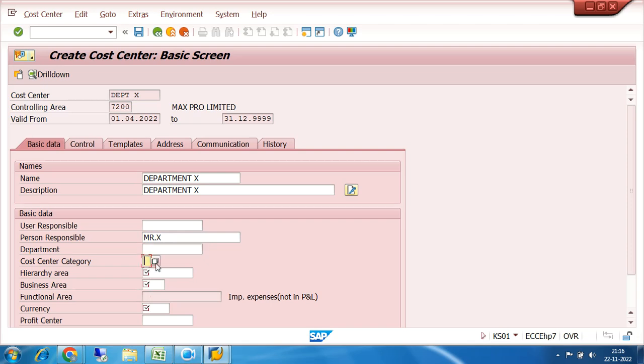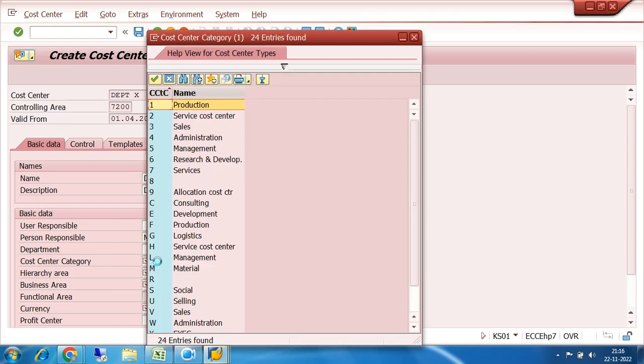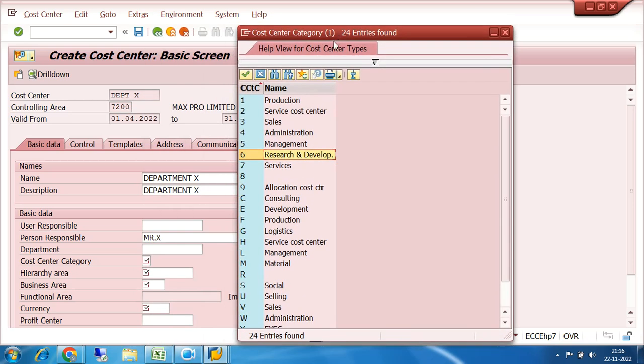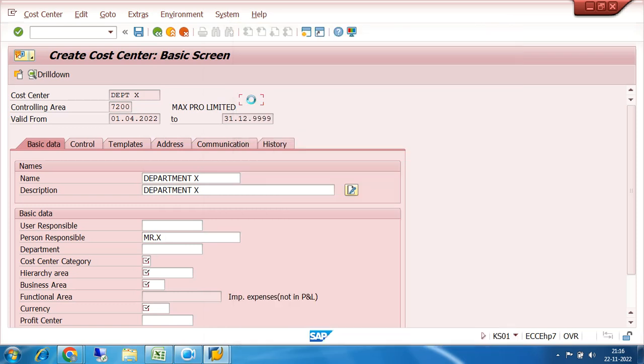So cost center category, select. There are different cost center categories already in the SAP system itself: production cost center, service cost center, sales cost center, administrative, management, research and development. Category is nothing but bifurcating the cost centers into different groups. Let us select one, that is production cost center.